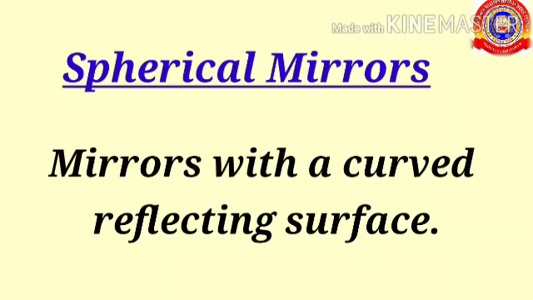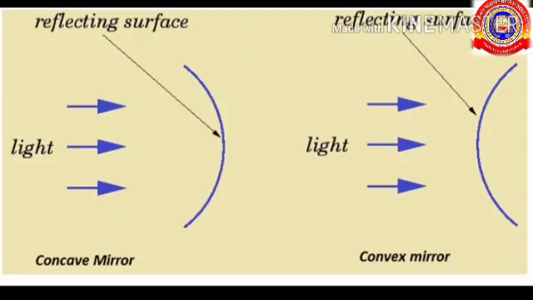Spherical mirrors. Mirrors with a curved reflecting surface are called spherical mirrors. Based on the type of reflecting surface, spherical mirrors are of two types, concave mirror and convex mirror. If the reflecting surface is curved inwards, then it is a concave mirror. And when the reflecting surface is curved outwards, then it is a convex mirror.